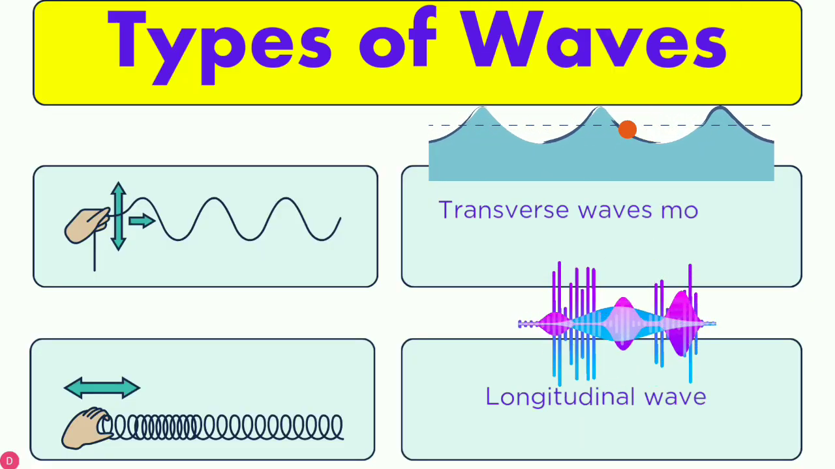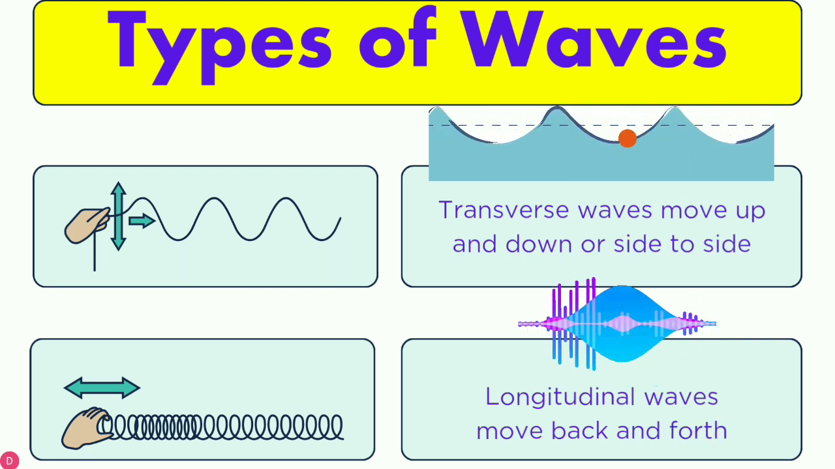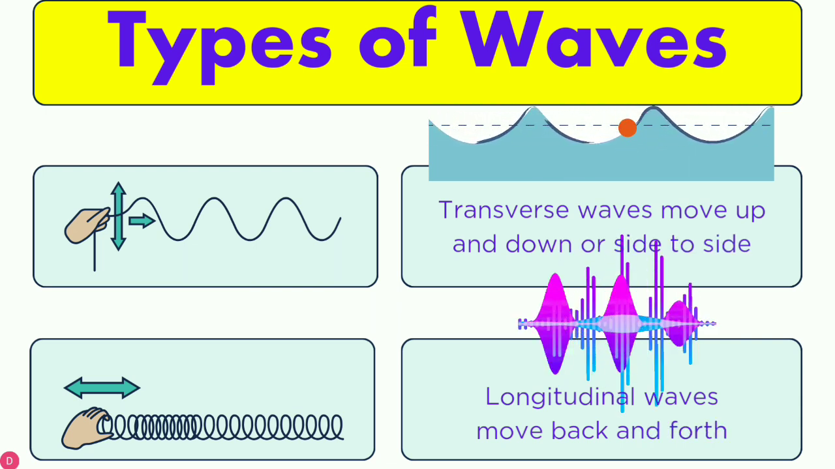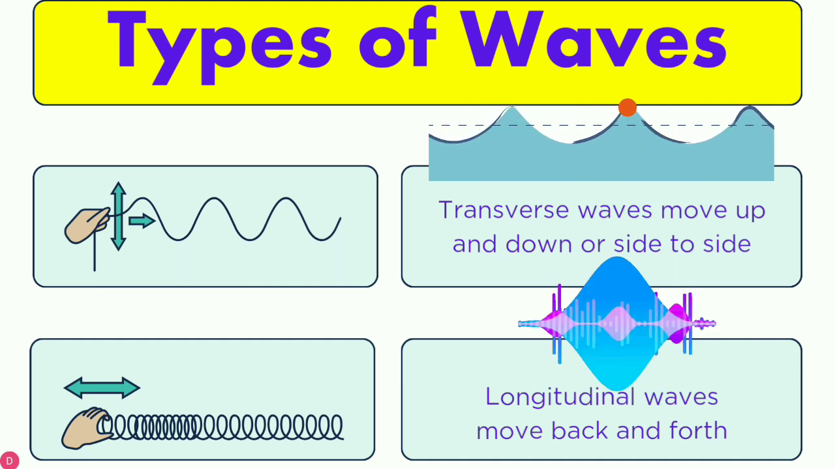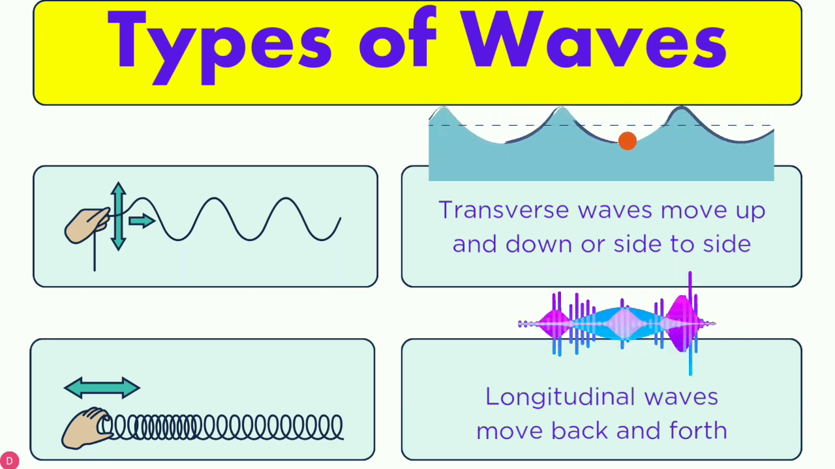Types of waves. Transverse waves move up and down or side to side. Longitudinal waves move back and forth.